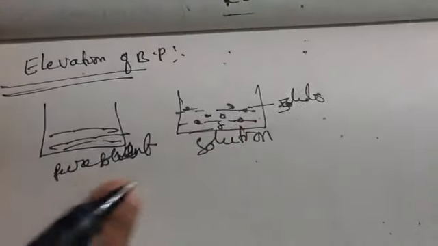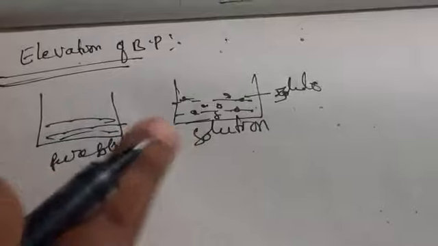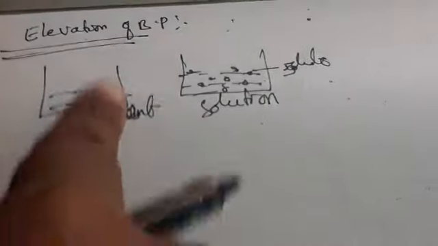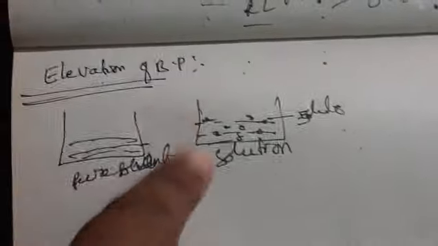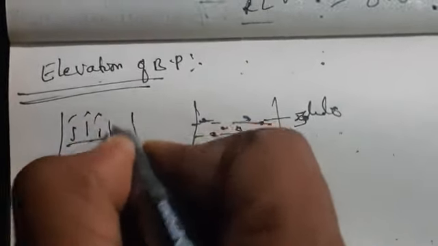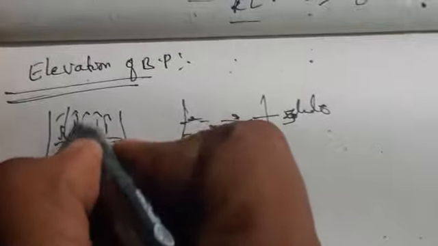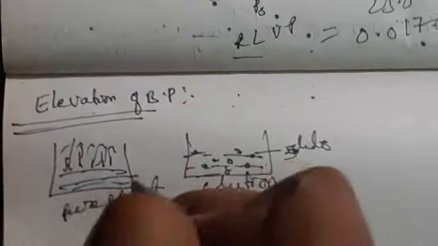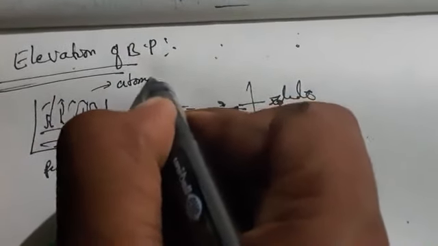Why? Because what do you mean by vapor pressure? The pressure exerted by the vapor above the liquid, we call it vapor pressure. In this, the vapor pressure is going up and again returning back, meaning evaporation and condensation take place. So the vapor pressure is equal to the atmospheric pressure.